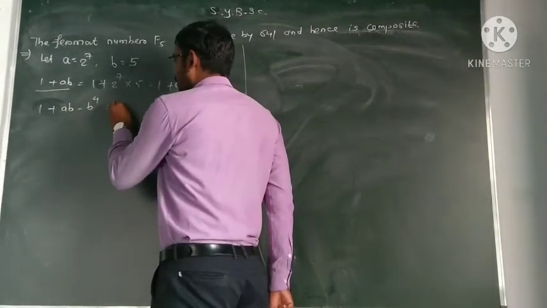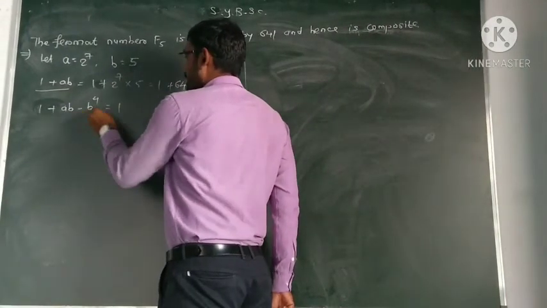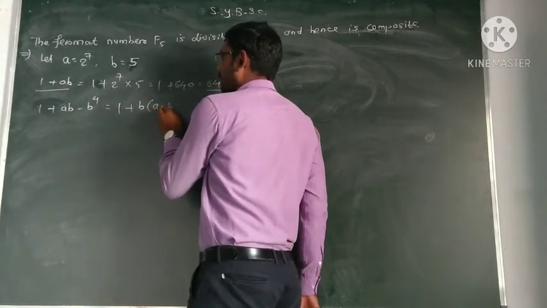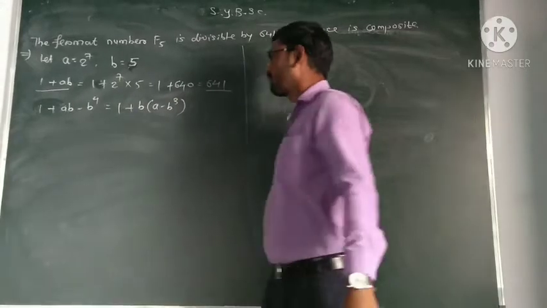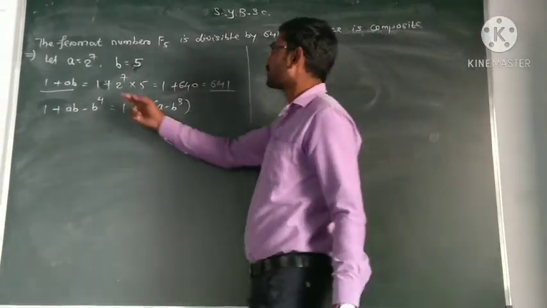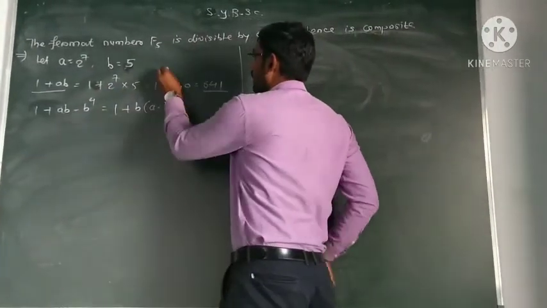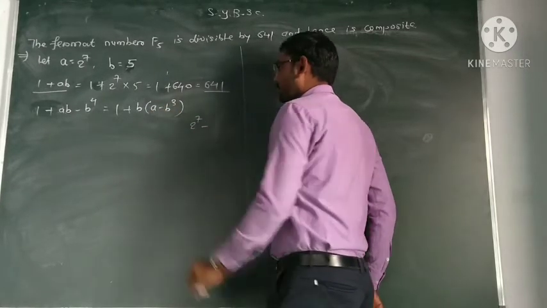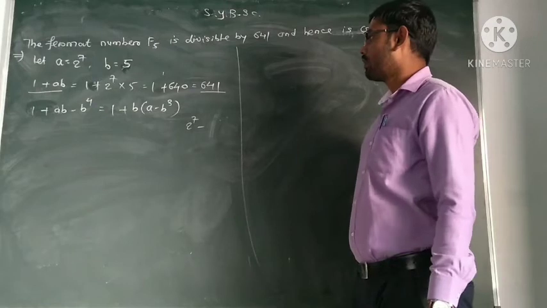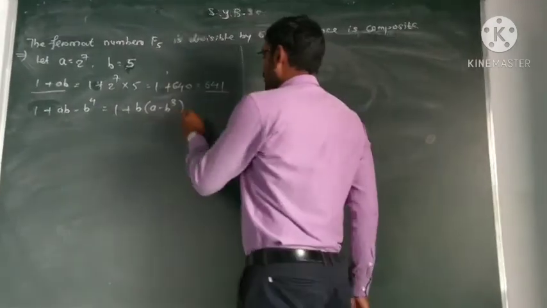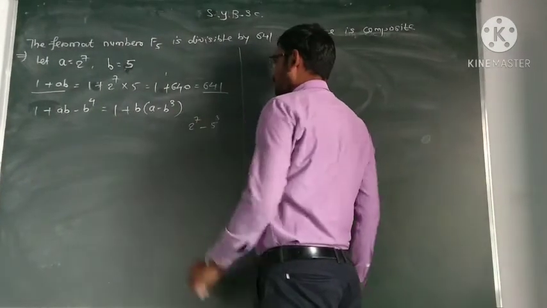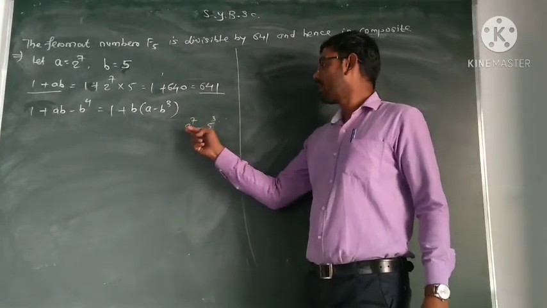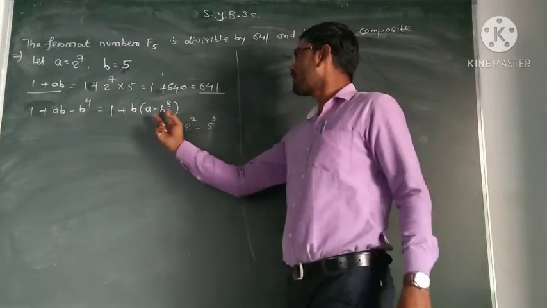There is 1 as it is, here b is common, so 1 plus b in bracket a minus b cube. Now a is 2 raised to the power 7, minus b cube. The value of b is 5, so b cube is 5 cube. 2 raised to the power 7 is 128, 5 cube is 125, and 128 minus 125 is 3. So this difference is 3.